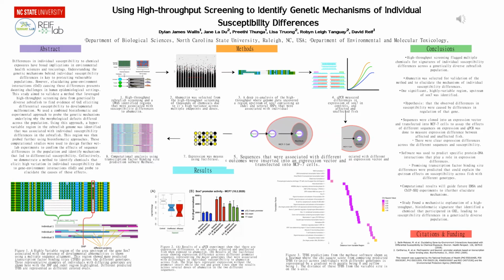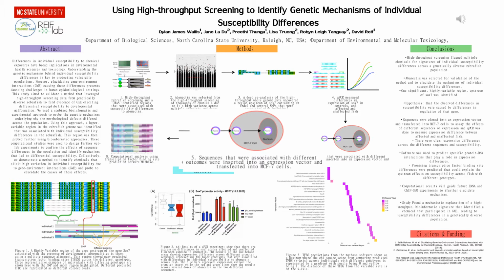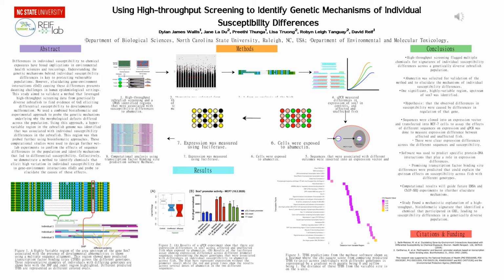Two different sequences that were associated with the fish being either extremely affected by abamectin exposure or completely unaffected were cloned upstream of a luciferase expression vector and transfected into MCF7 cells. These cells were then exposed to abamectin, and expression was measured using a luciferase assay.